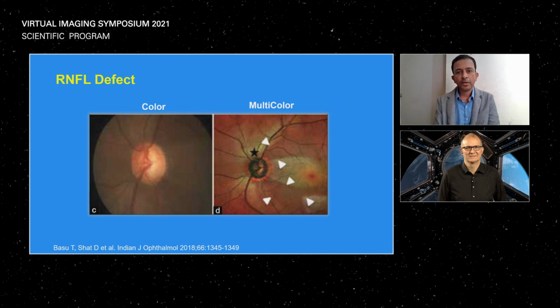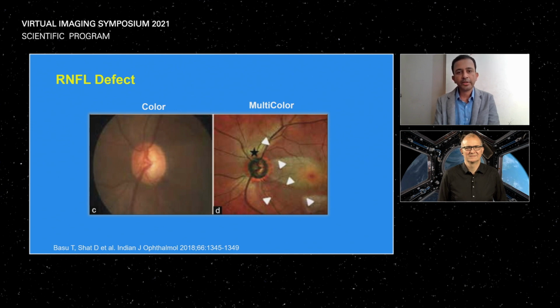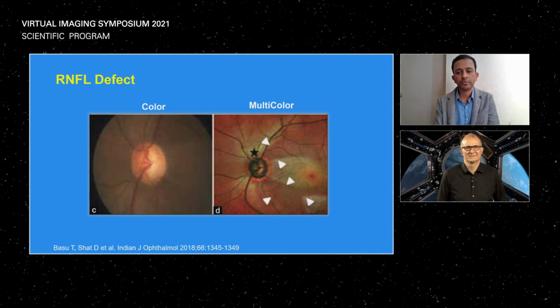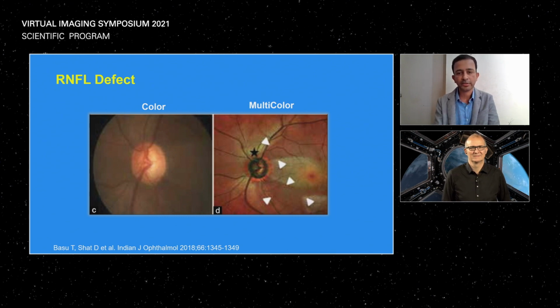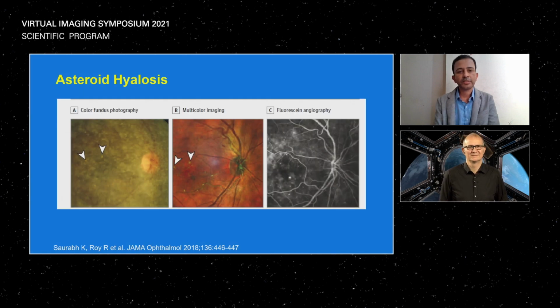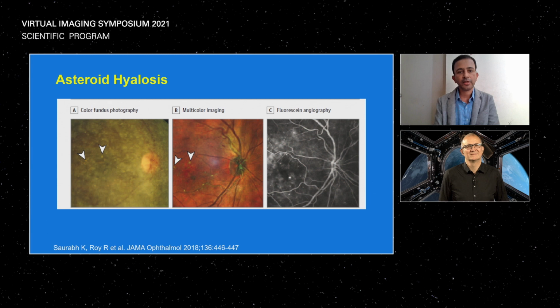And last but not the least, it is also helpful in other retinal and optic nerve pathologies like glaucoma, where multicolor image very nicely shows the retinal nerve fiber layer defects as loss of greenish hue, because those areas are relatively thinner. And ultimately, if we see this patient which has dense asteroid hyalosis, we do not get to see anything.